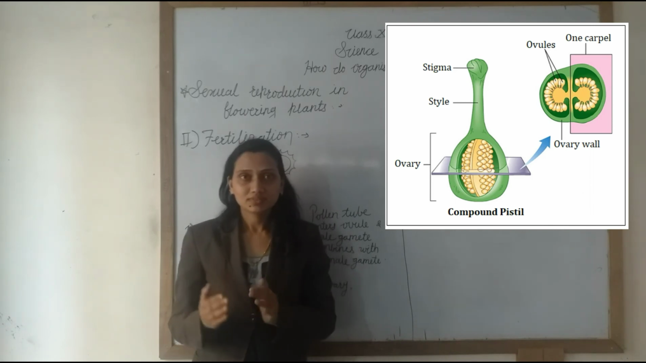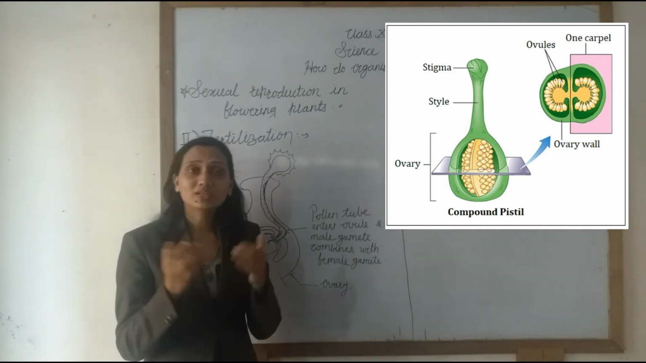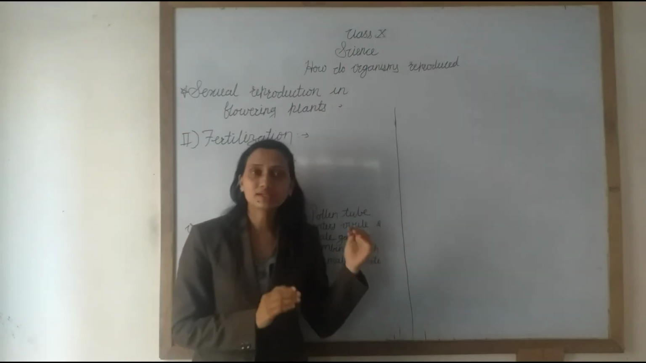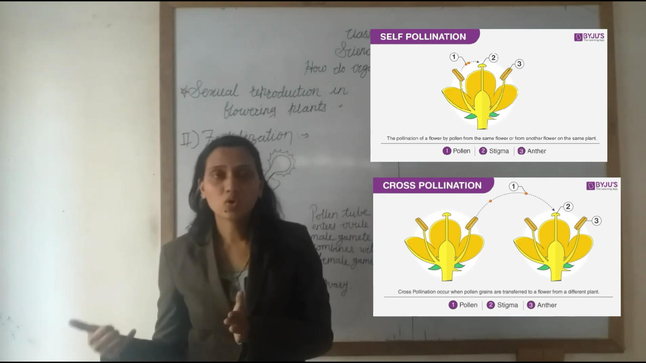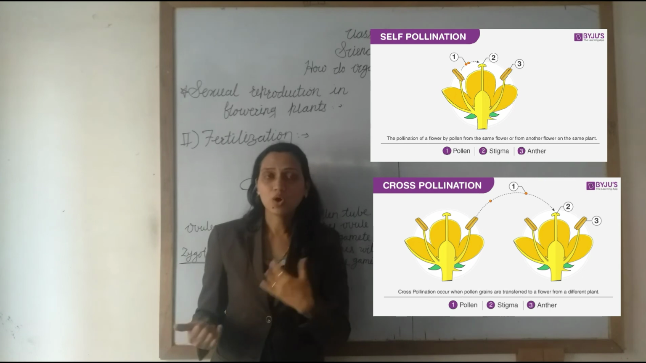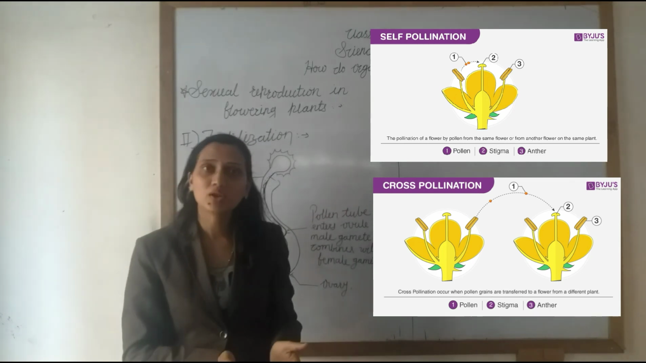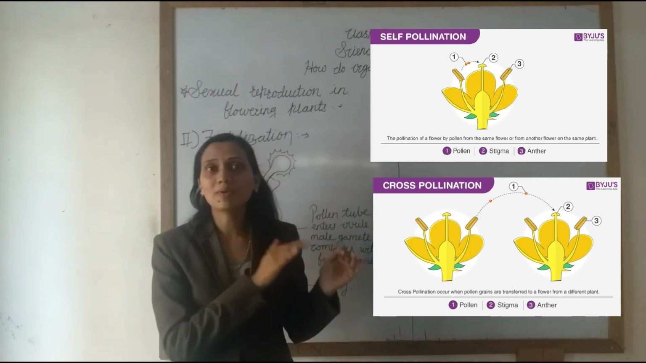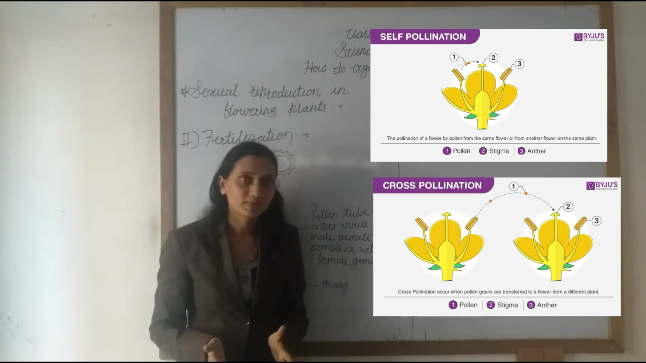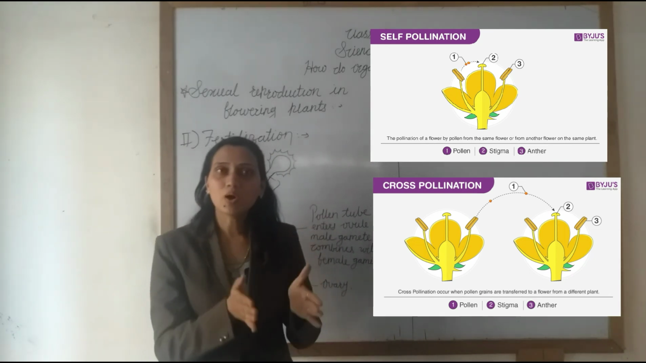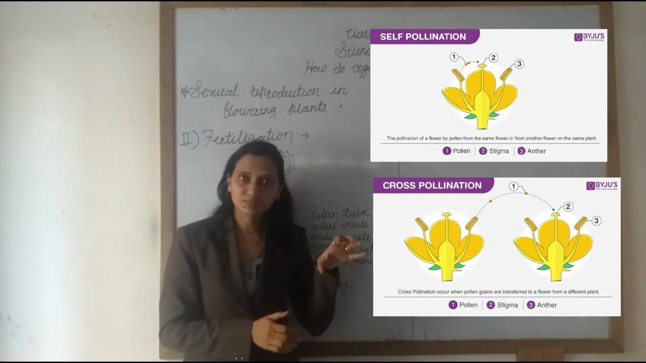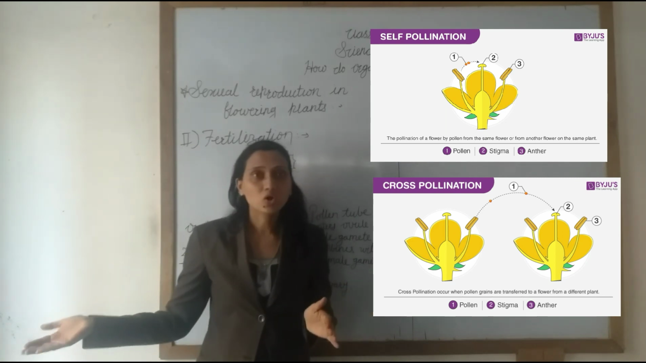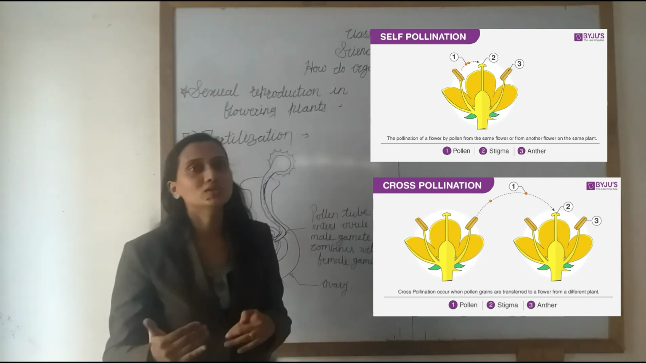Understand? Then how does fertilization occur? What is pollination? When the pollen grain is transferred from the anther to the stigma of a flower, it is called pollination. Pollination occurs in two ways: self-pollination and cross-pollination. In self-pollination, the pollen grain is transferred from the anther to the stigma of the same flower. In cross-pollination, the pollen grain is transferred from the anther of a flower to the stigma of another flower of the same kind.